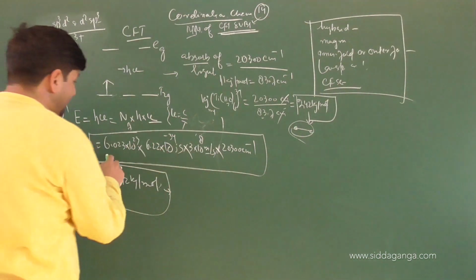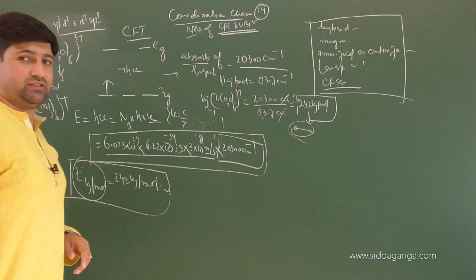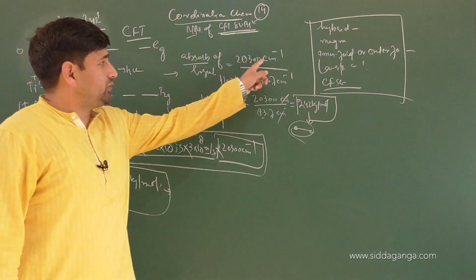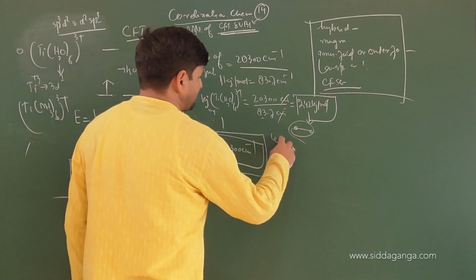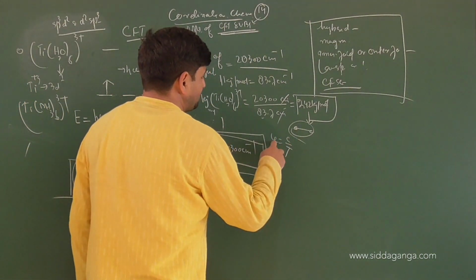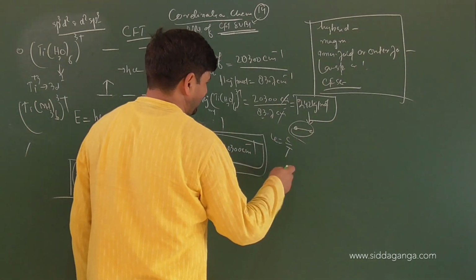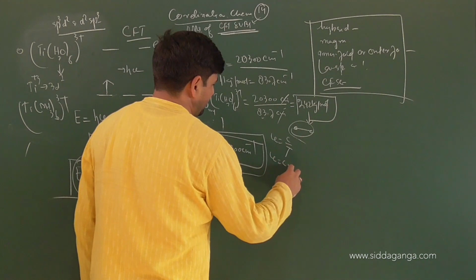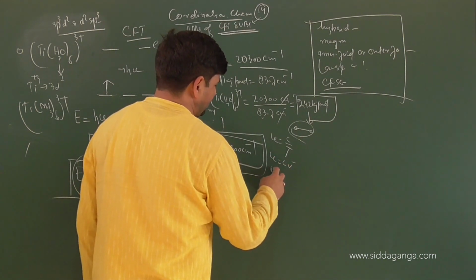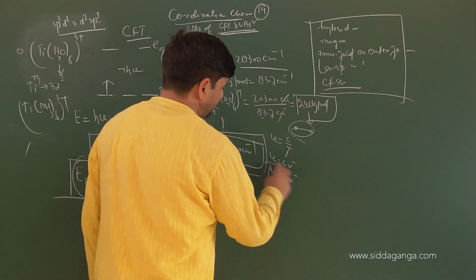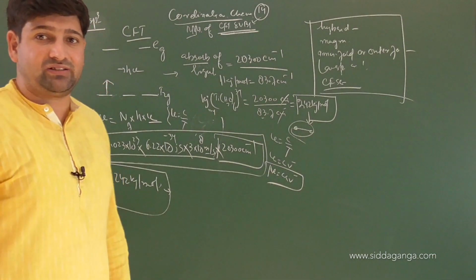will also vary, because these values will remain the same, but the value of the wave number will be altered. So if you want to convert that into frequency calculations, you can do that also, because frequency equals what? C by lambda. And what is frequency? Frequency is directly proportional to wave number, right or not? Oh yes. So you can write frequency equals C into wave number. The wave number is given, you can convert that into frequency. So frequency and wavelength also you can calculate with respect to these energy calculations.